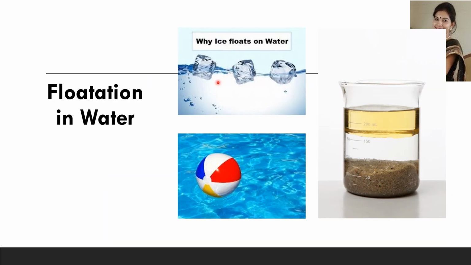So here we can see that ice floats on water. That means ice is lighter than water. This plastic ball is also lighter than water. That is why it is floating on water. Here we can see that sand has settled down. Sand has sunk to the bottom of the container, so it is heavier than water, while the oil which has formed a layer above the surface of water is lighter than water.